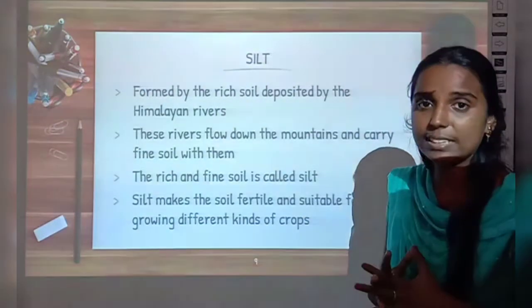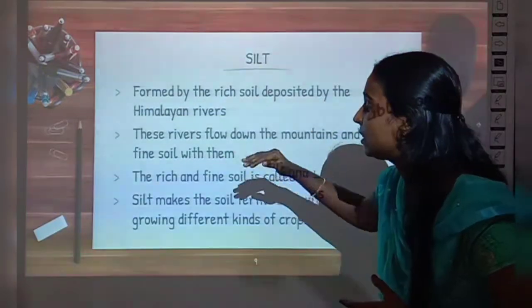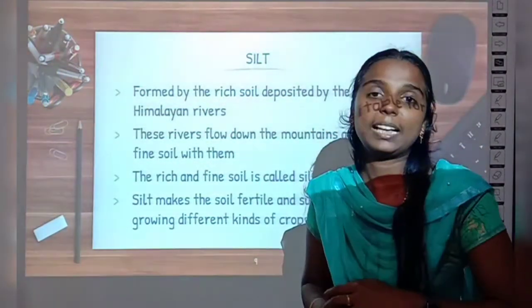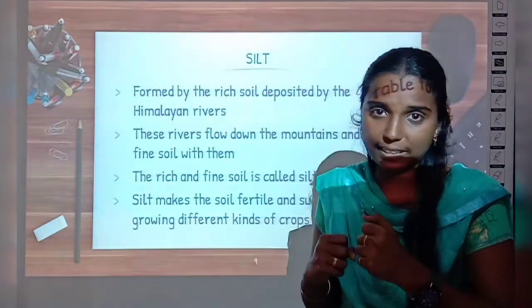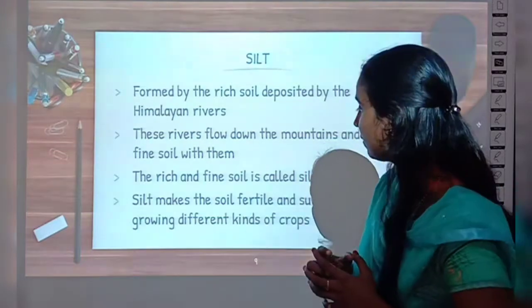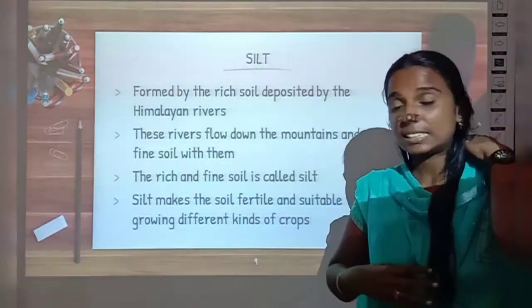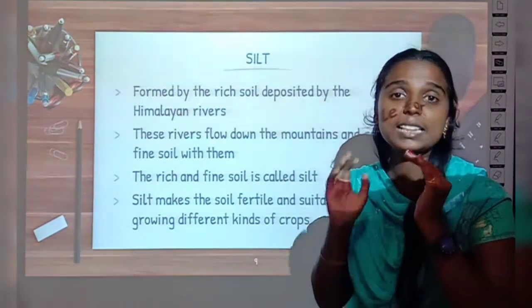These rivers flow down the mountains and carry fine soil with them. That soil is rich in minerals. This rich and fine soil is called silt. The soil brought down by the rivers of the Himalayas is known as silt.